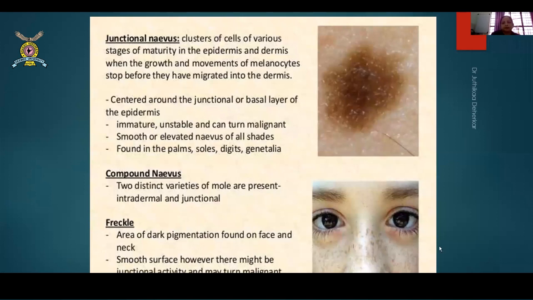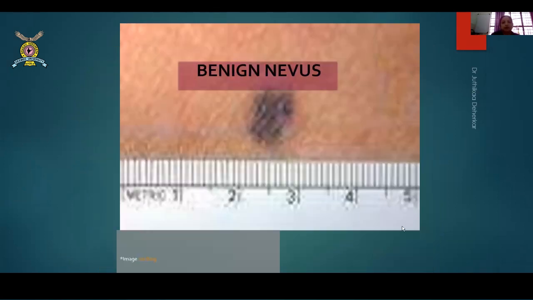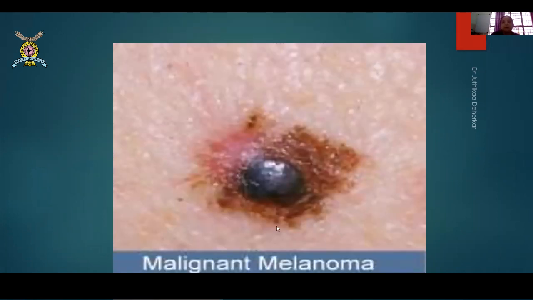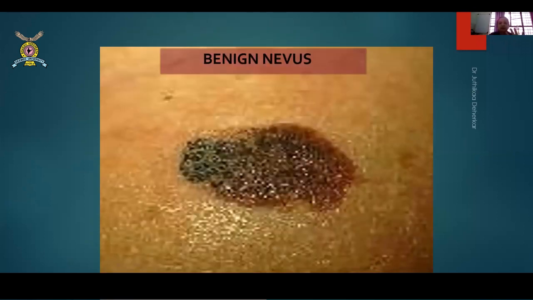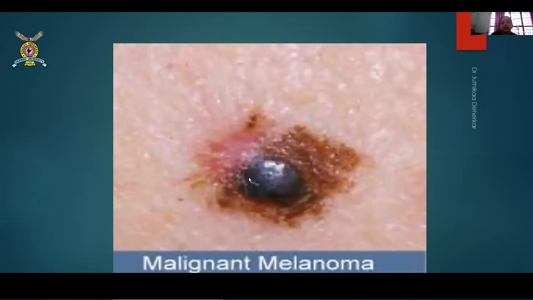So this is how a benign nevus looks like. Okay, it has a bluish hue. Again, this picture is a little blurred, benign nevus. This is a malignant melanoma. Now, those two were the benign nevuses. I'll go back. This is a classical benign nevus, but this is something called a malignant melanoma.